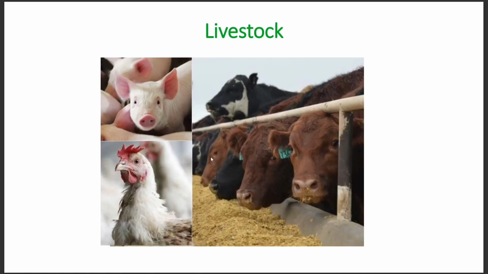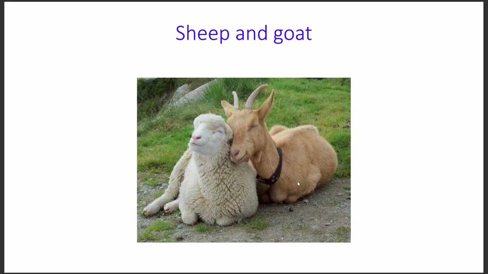Then in the livestock part, mainly animal husbandry is there. In this part we will see different types of animals. This is pig, this is the cattle, the hen or chicken. We have sheep and goat. We also rear these animals for their wool, and we also keep the goat for its milk and meat.